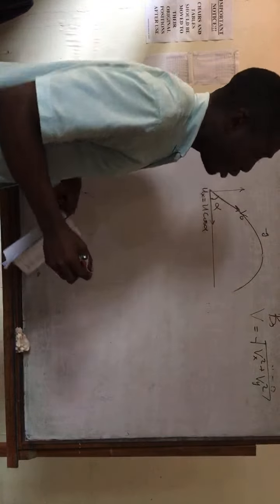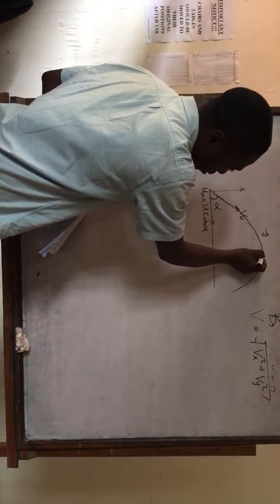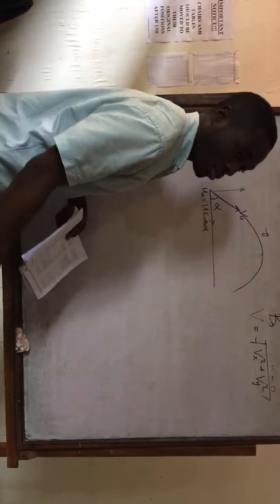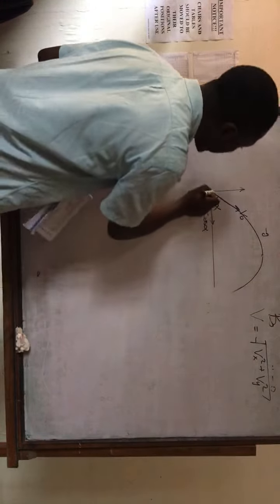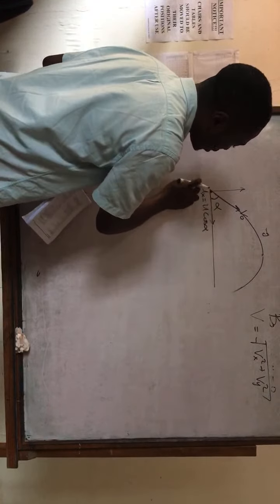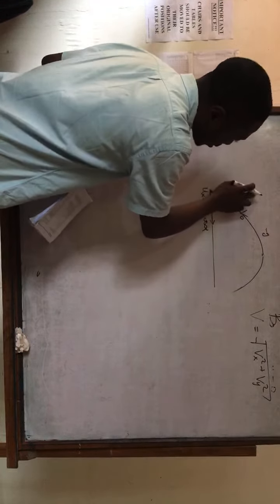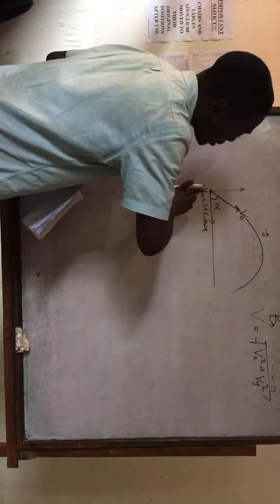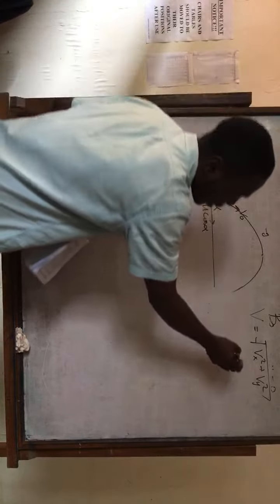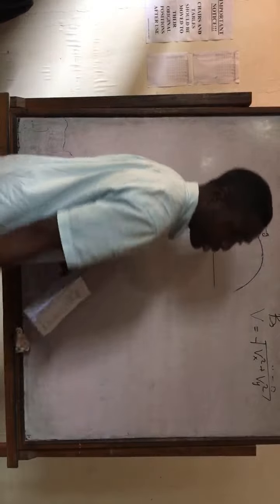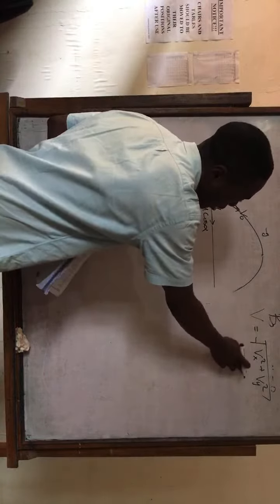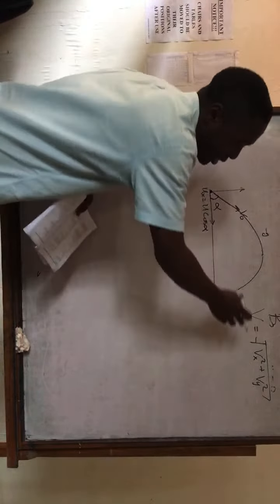When you get to the top, Vy becomes 0. Initially you have ux squared plus uy squared, under the square root. Then when you start moving up, Vy starts decreasing, because you are moving against gravity.